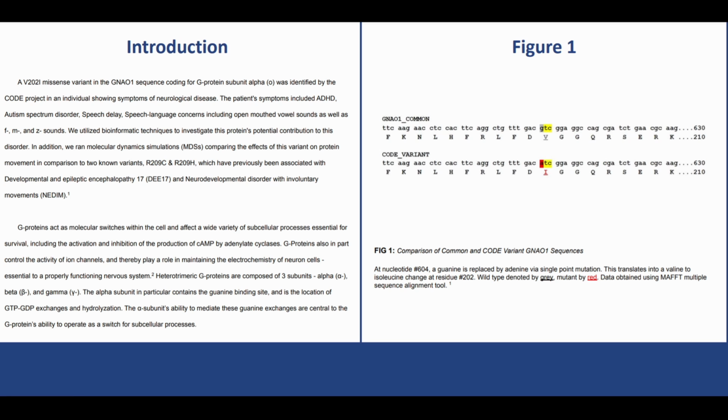They act as switches that mediate the activation and inhibition of cellular processes, including the production of cyclic AMP and the activity of ion channels. So because of this, G proteins do play a major role in the proper function of neuron cells.